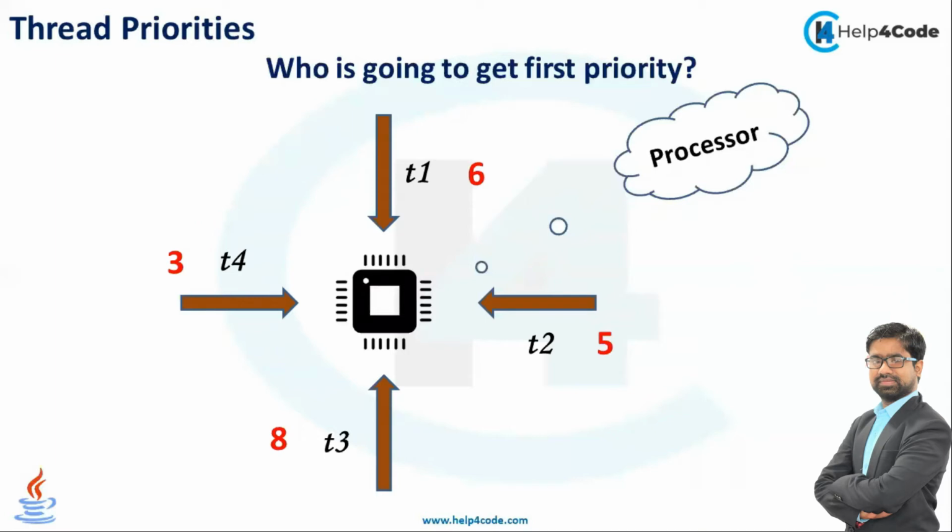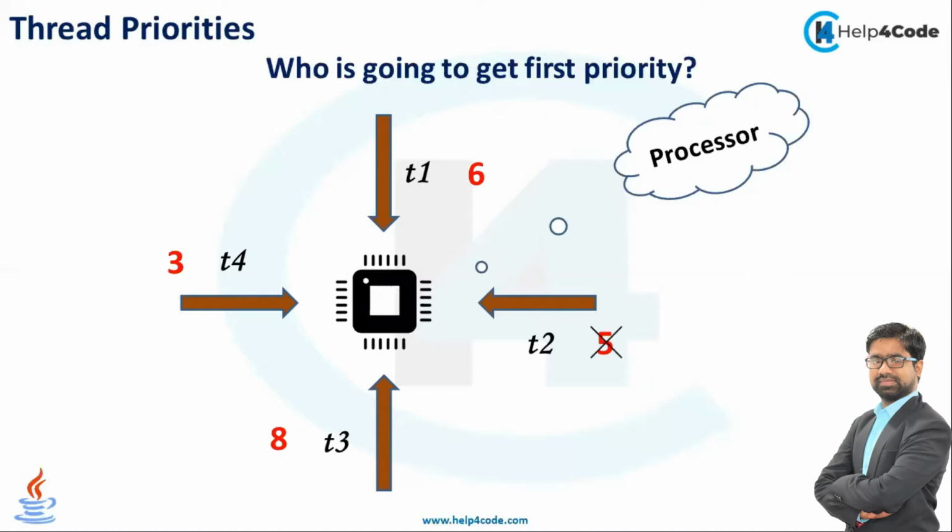Now let me know who is going to get a chance first. Of course, T3 will get a chance first because T3 has the highest priority, which is 8. After that, T1 will get a chance. Then T2 will get a chance. Last, T4 will be executed.